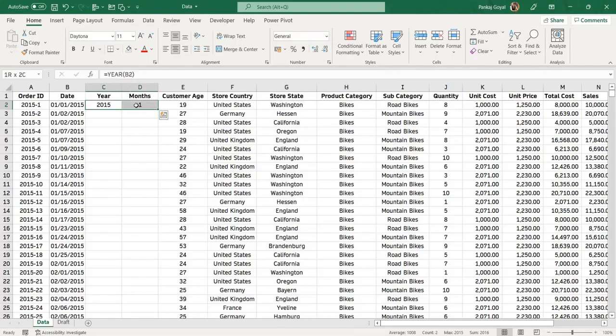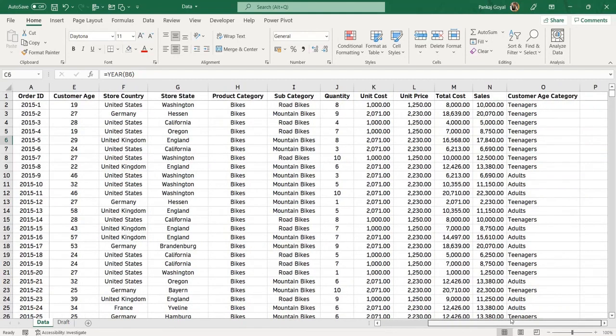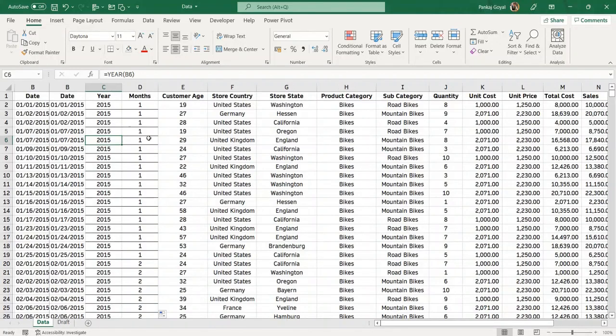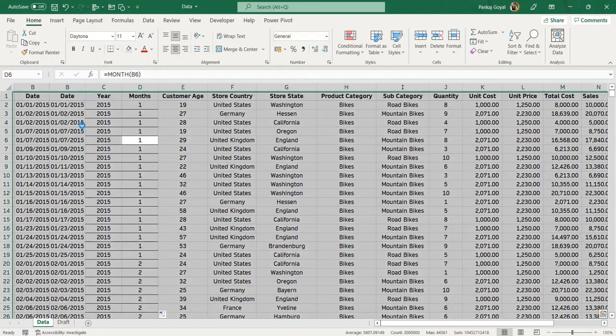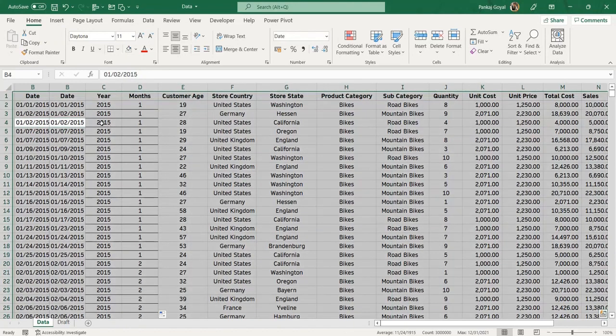What I'm going to do, select these both cells and press on the bottom right corner to fill up to the last filled cell. So this might take some time depending on your version of Excel and the quantity of data you have. So I can see my years are filled, my months are filled, and I have customer age category as well. So what I'm going to do, I'll convert this range into a table. So press Ctrl A to select the data and then press Ctrl T.